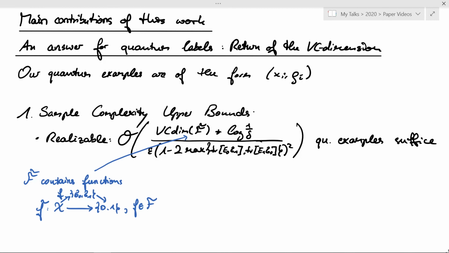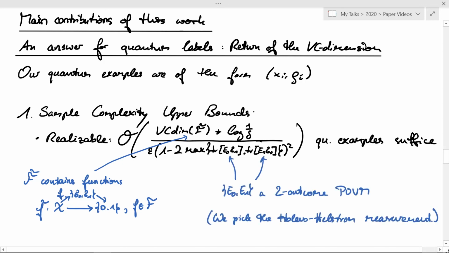This can be quite simply described by just taking a function in our class f, which then outputs upon input of x either sigma 0 or sigma 1, and creating from this a classical function by mapping sigma 0 to 0 and sigma 1 to 1. And about the second factor in the denominator, this measures in some sense the distinguishability of the states sigma 0 and sigma 1. And here E0 and E1 are the two effect operators of a two-outcome POVM.